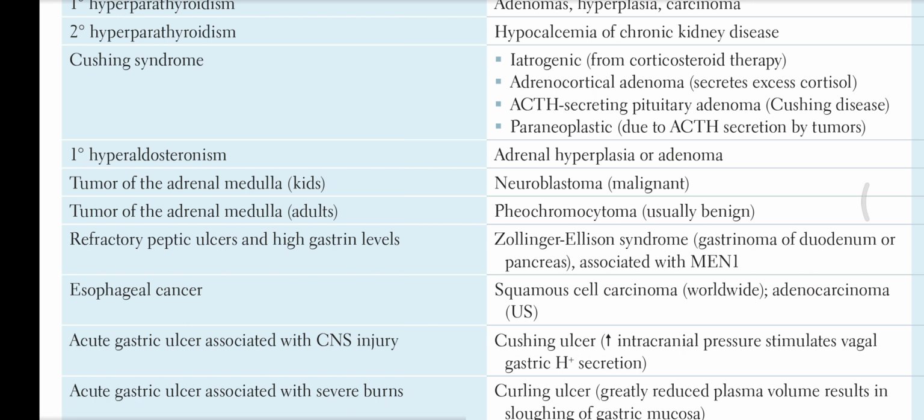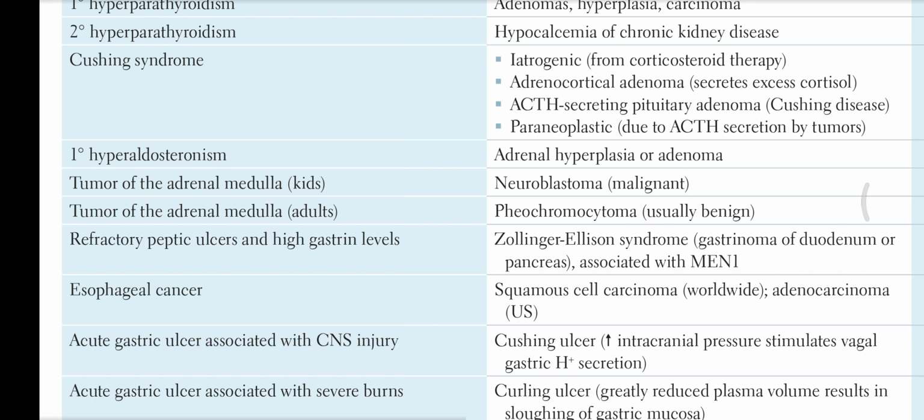Paraneoplastic, it is due to ACTH secreting by tumors.